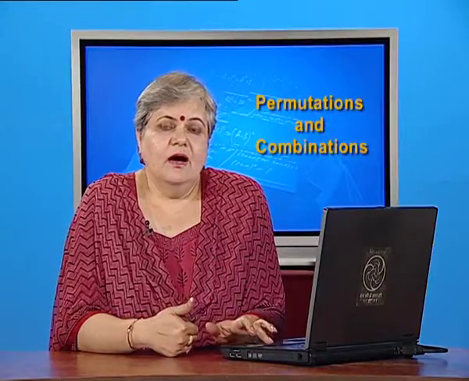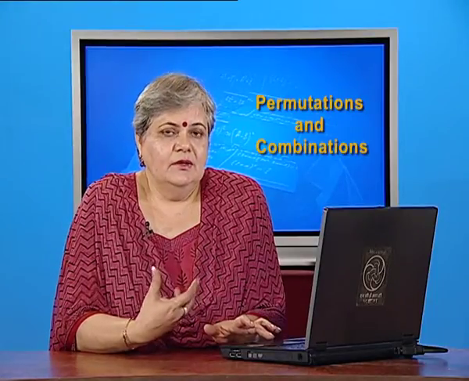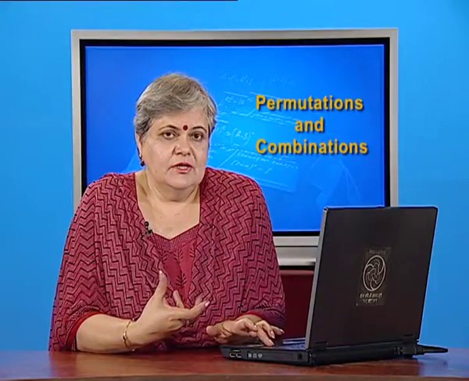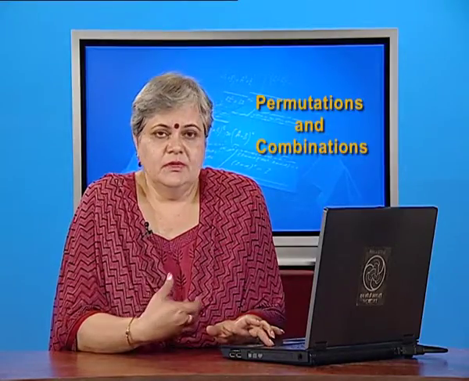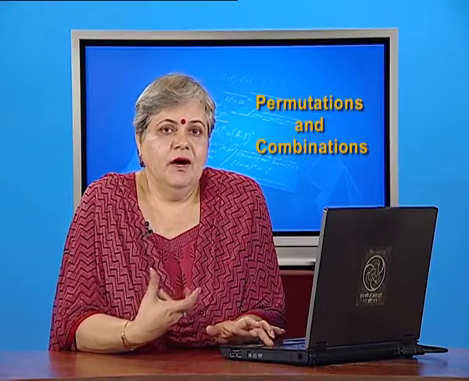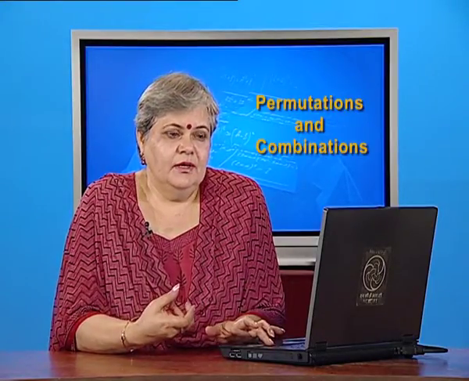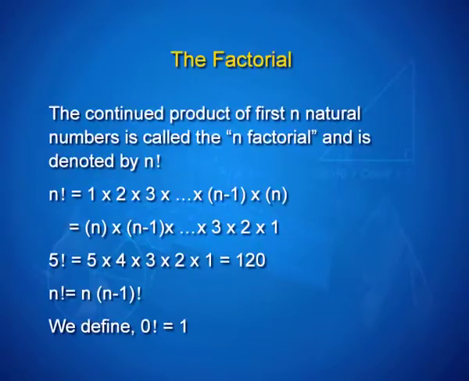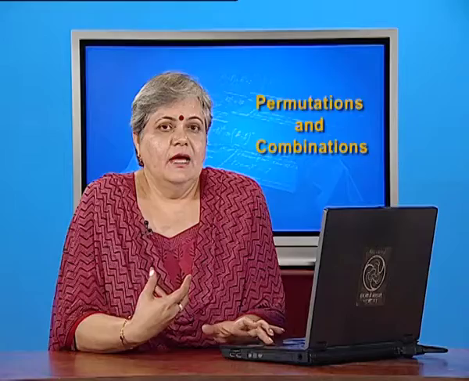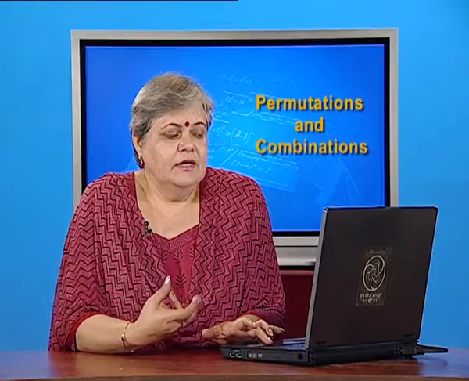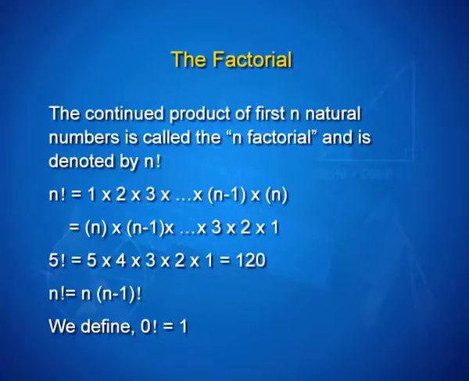Now, although we are talking about n factorial defined for natural numbers, for convention's sake and because we will be using this in our further discussion, we define 0 factorial to be nothing but 1. Also, n factorial may be written as n times n minus 1 factorial.